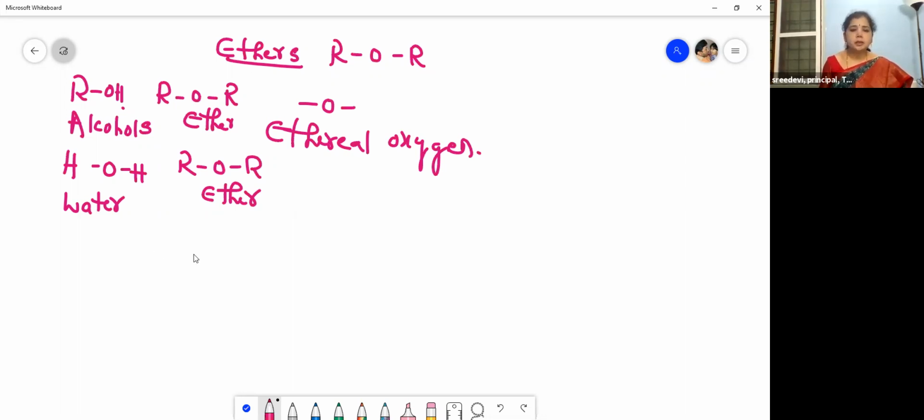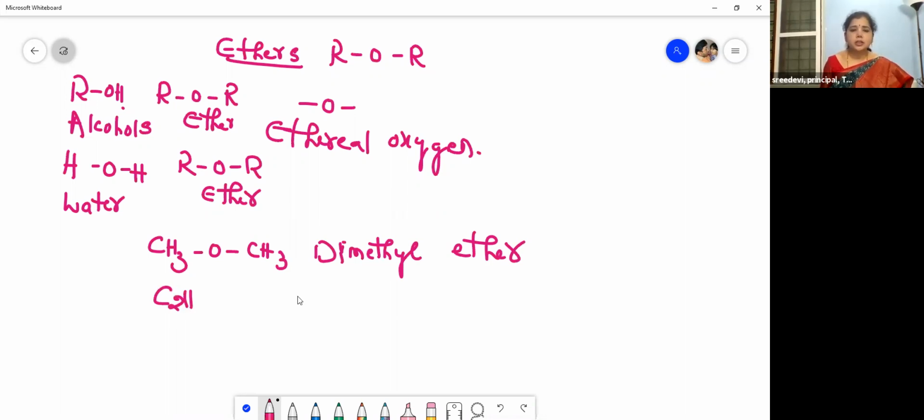So CH3OCH3. What is this? Dimethyl ether. If you carefully observe, the two methyl groups are the same, isn't it? Dimethyl ether, this is methoxymethane. Then see this, C2H5OCH3. This is ethyl methyl ether.